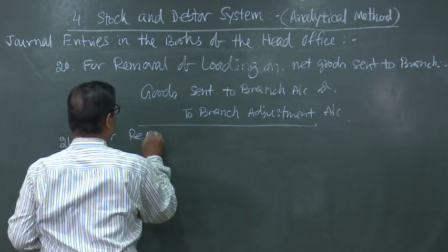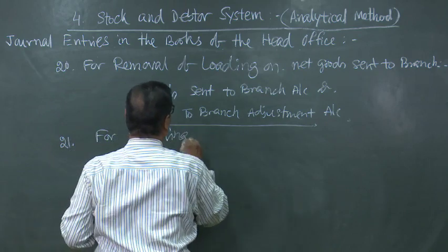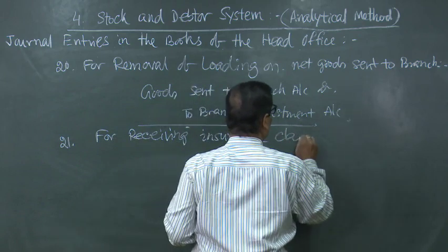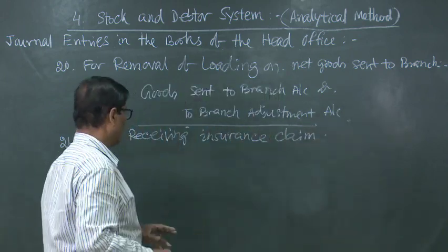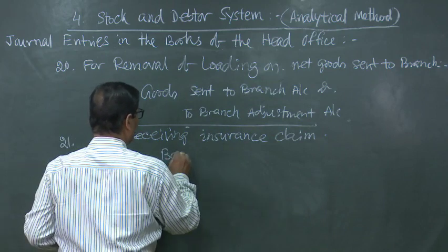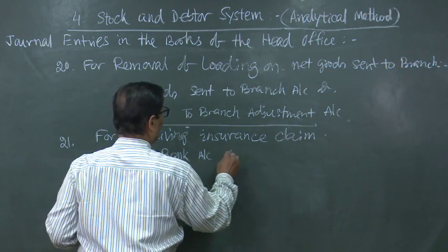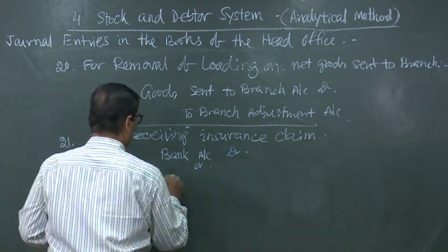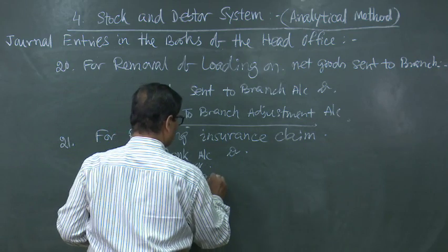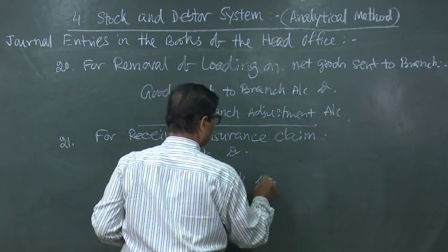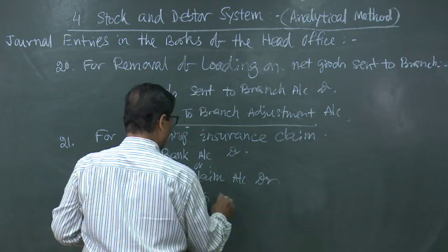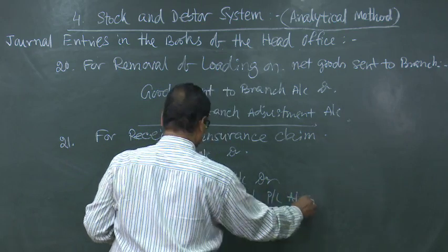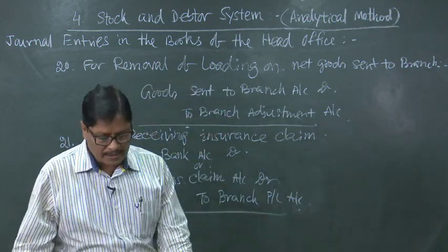For receiving insurance claim, you can write bank account or cash account debited, or if it is not received but the claim has been admitted, insurance claim account debited to branch PL account.